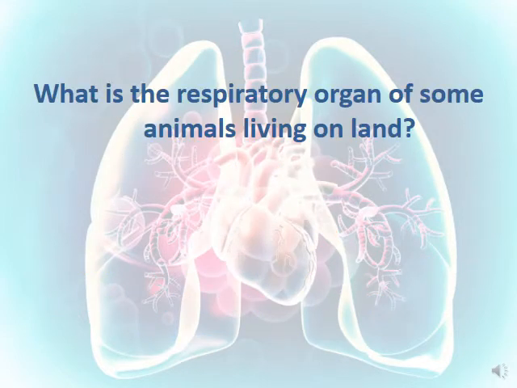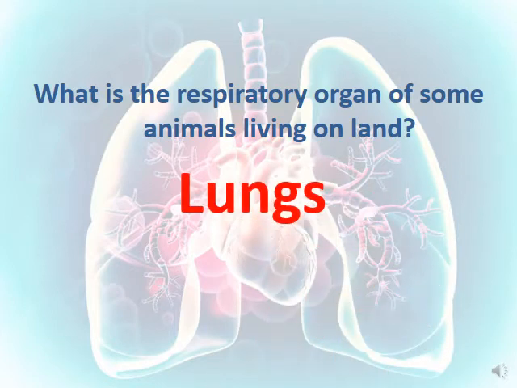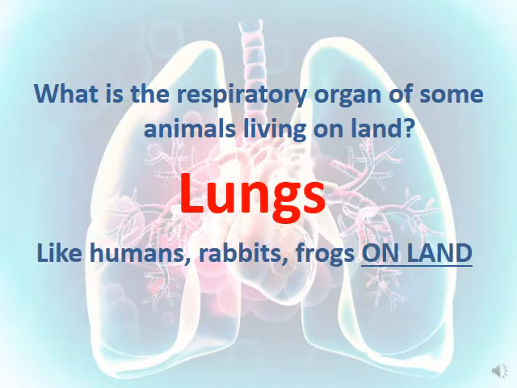So what is the respiratory organ of some animals living on land? Already you know this. It's called the lungs. So like humans, rabbits, and frogs, whenever they are on land. We're going to talk about frogs in the coming slides. So frogs that are on land, not in water, because as you know, frogs are amphibians.